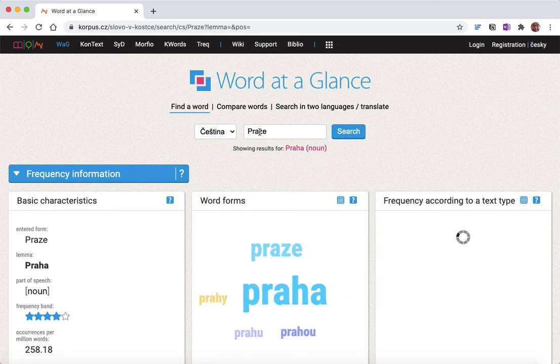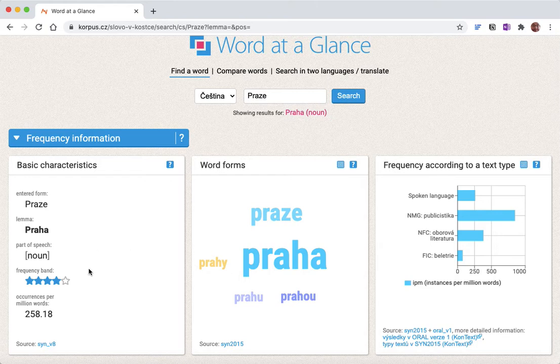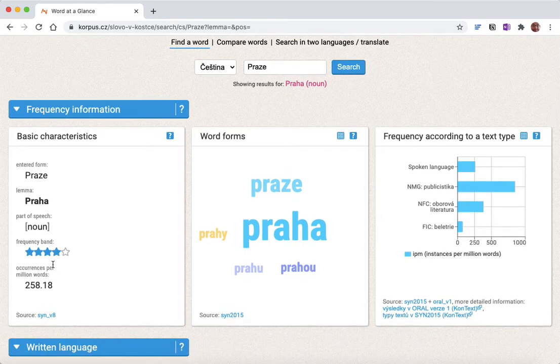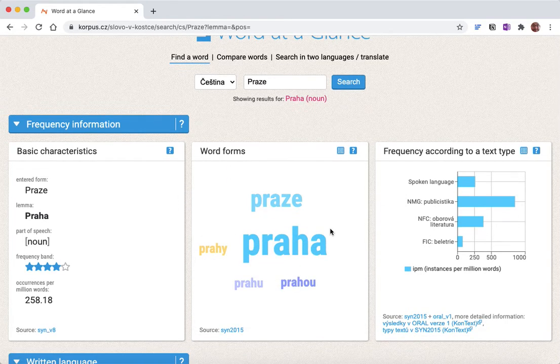So first it's going to tell me that Praze is a form of Praha, which is a noun, and I know Praha is Prague. And it tells me here on the left-hand side how frequent it is, so it's quite a common word. This is how many words per million. But what's even more interesting, it shows me all the different forms of the word that show up in those billions of words in the corpus from all the different texts. And so I see Praha is by far the most frequent, but there's also Praze and Prahy.